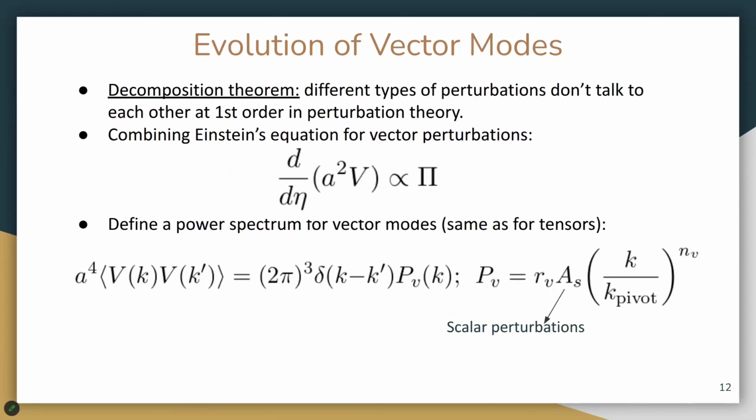Now, since we want to compare to data, we need to compute power spectra. And so we take ensemble averages of these perturbations, and the same thing we do for scalar and tensor perturbations, basically. So we can write the power spectrum of vector perturbations to have an amplitude relative to scalar ones and some spectral index that describes the tilt or the way it changes with the scale. And from that, we can compute the power spectrum of the B-modes that are coming from these vector perturbations, and it would be eventually proportional to it.